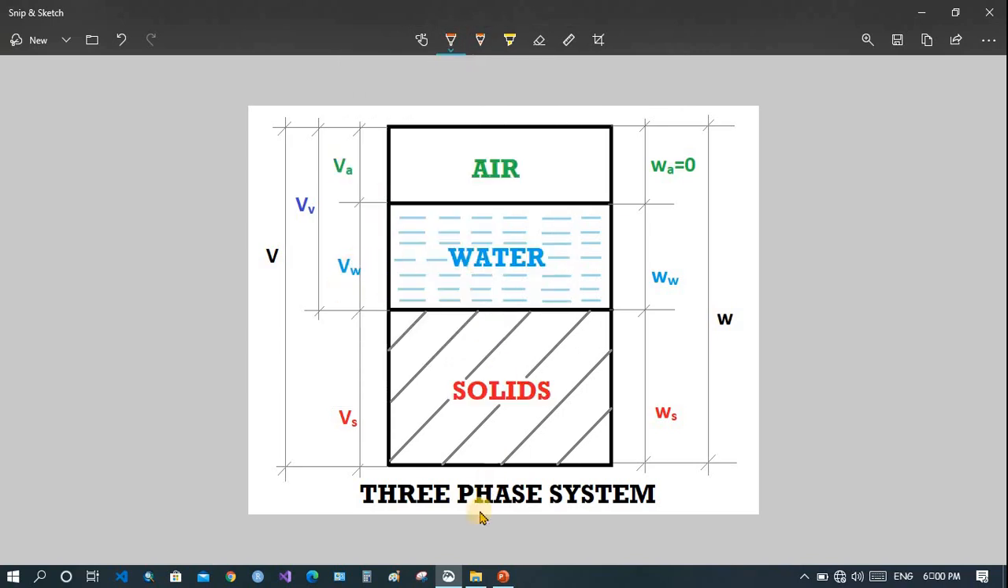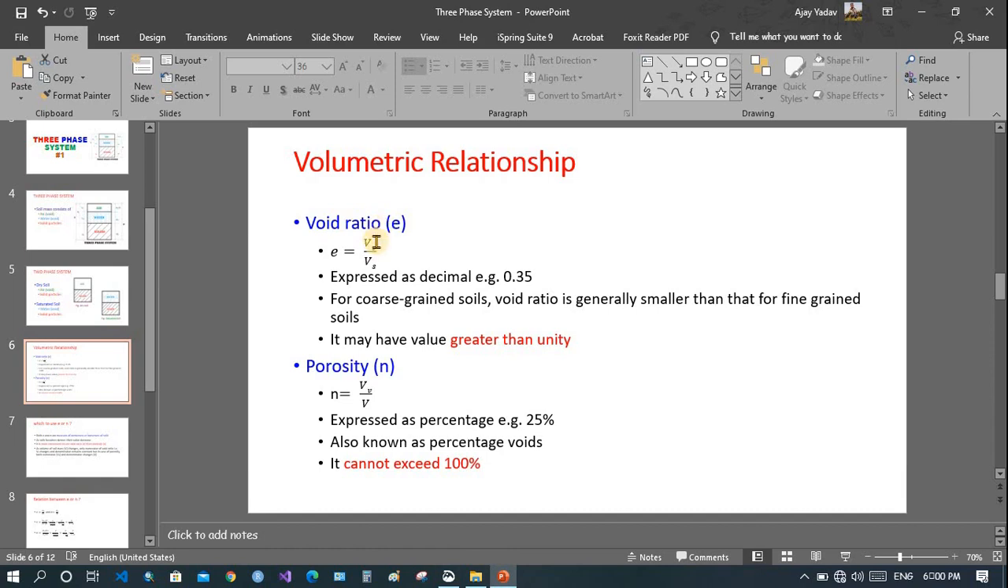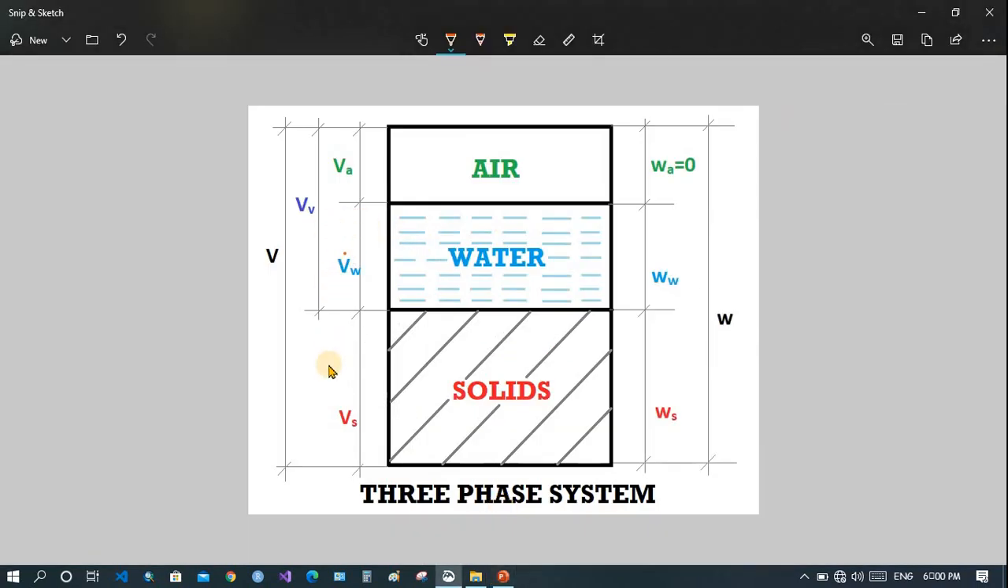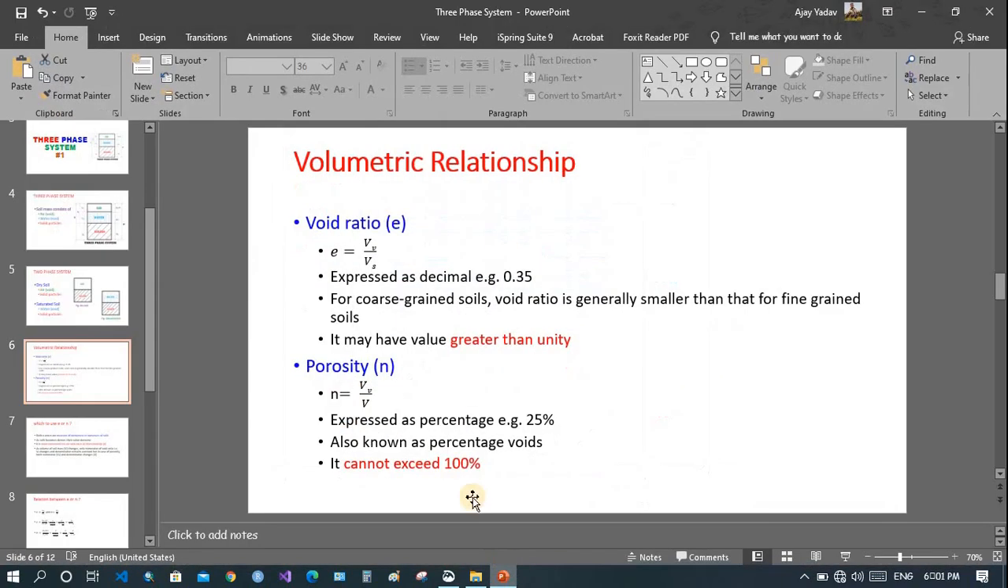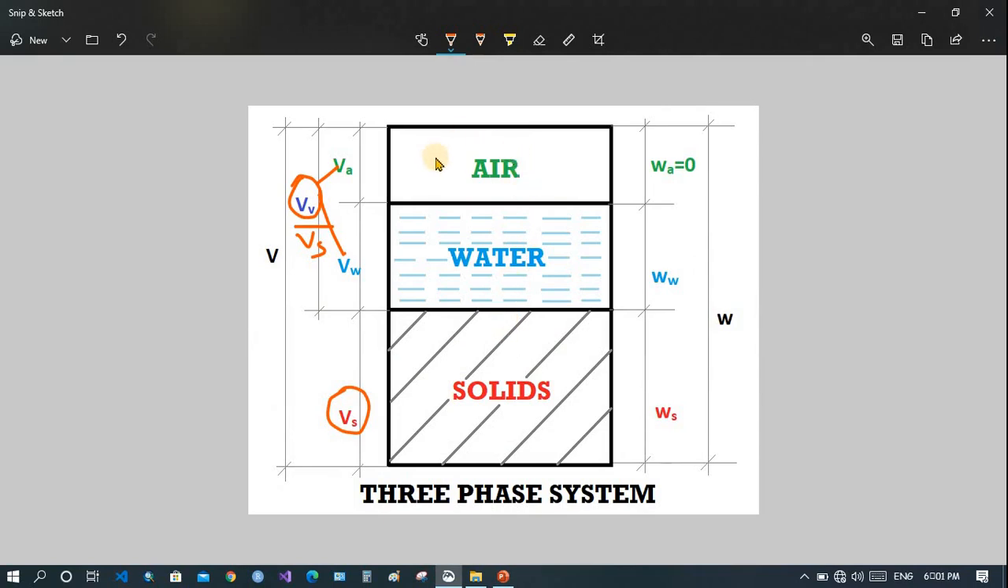Now let's see how to calculate some volumetric relationships. Void ratio. In void ratio we see it is the volume of void divided by volume of solid. Volume of void is the volume of air plus volume of water. Volume of void is divided by volume of solid, and this gives us the void ratio. Void ratio means how much void is there upon how much solid particles present in the soil mass.